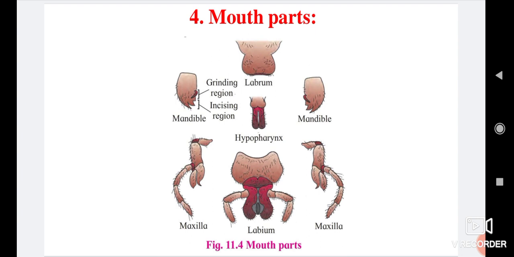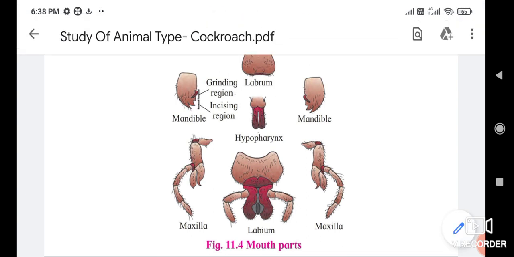Second, mandibles. There are two mandibles, also called true jaws. They are dark, hard, chitinous, with serrated median margins, present on either side of the labrum from behind. The mandibles perform coordinated sidewise movement with the help of adductor and abductor muscles. The function of mandibles is to cut and crush the food.